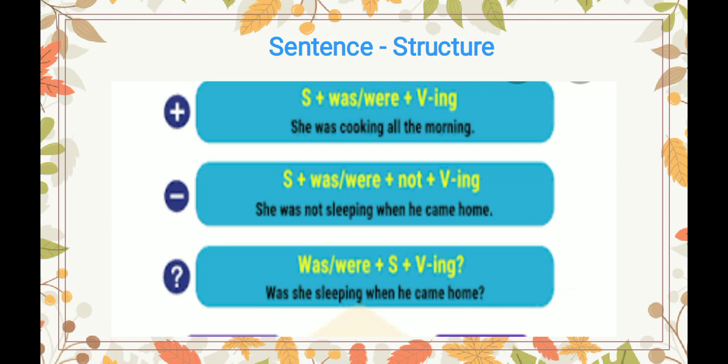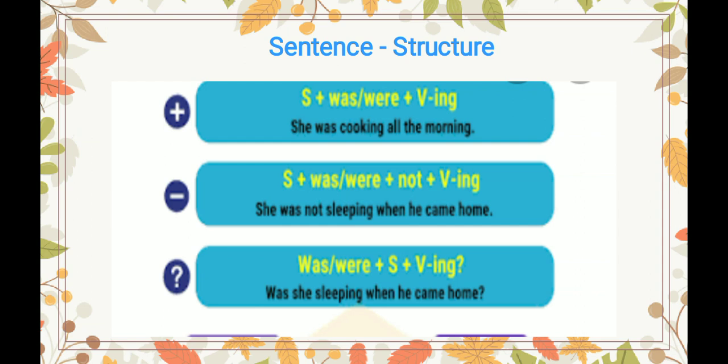She, subject. With she we use was, then not, then the base form of the verb sleep, and with sleep we have added ing. She was not sleeping, and when he came, this is the rest part of the sentence.